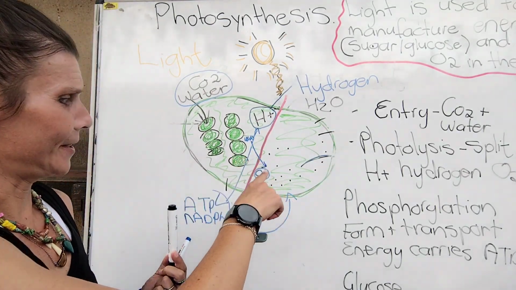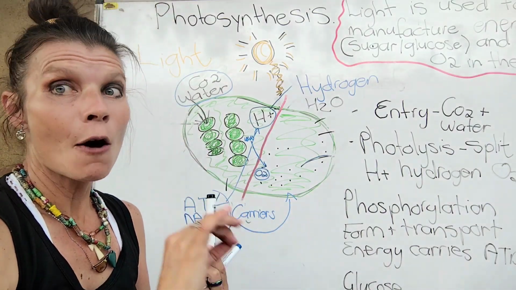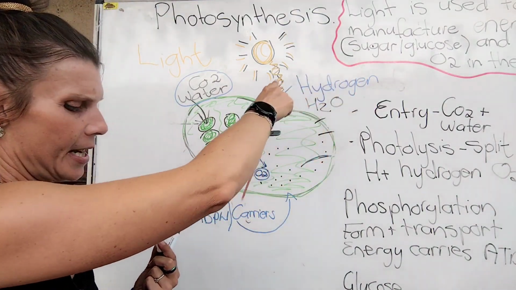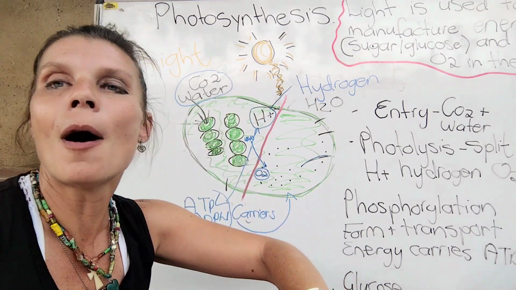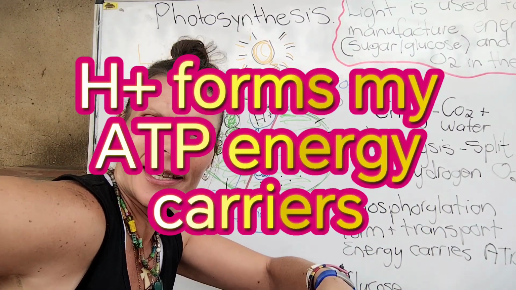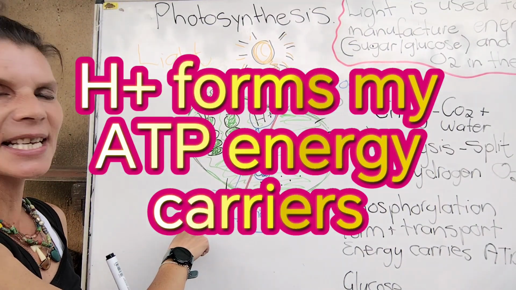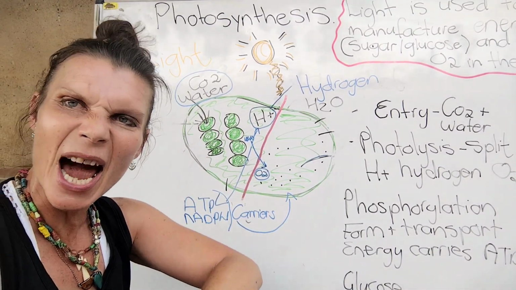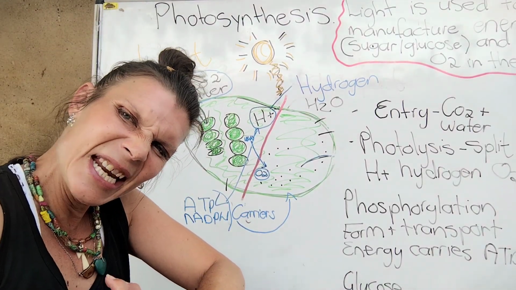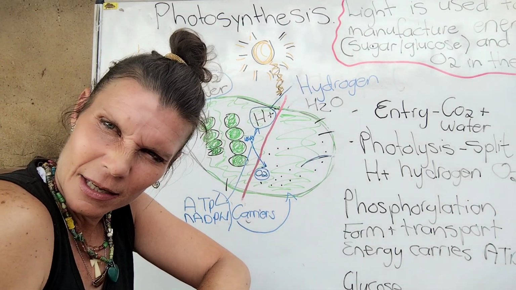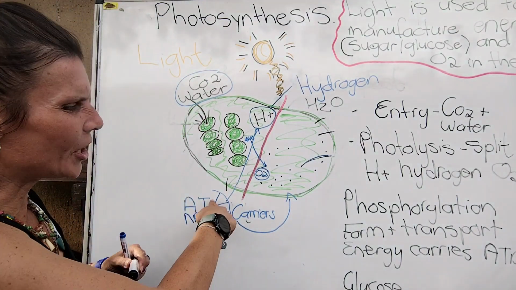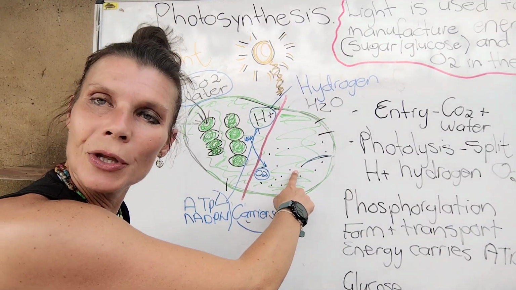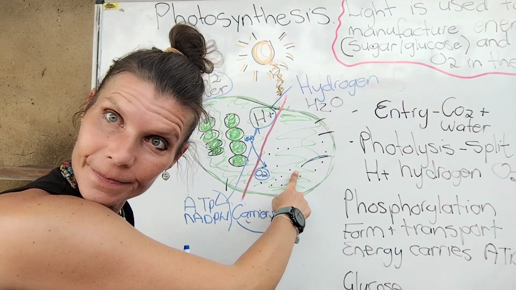Now, right. Third step, phosphorylation. My hydrogen forms now my carriers, right? And my carriers is my ATP and my NADPH. They are my energy carriers, right? And they gonna carry my energy over to the dark phase.